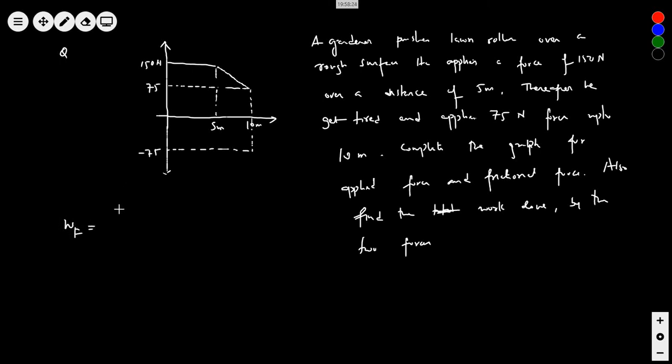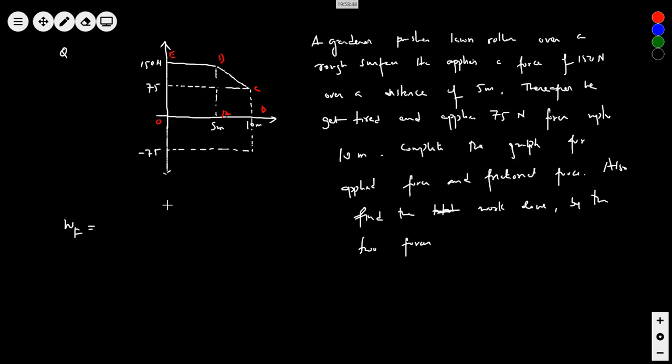So work done by the applied force would be, let me name it, area of the rectangle OABCDE. Look at it.